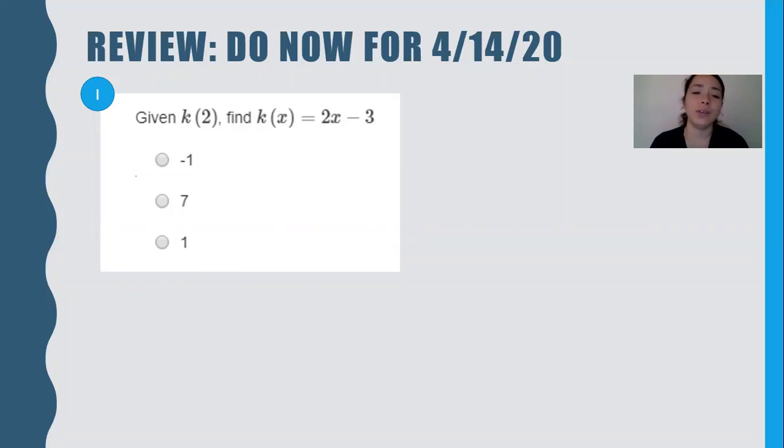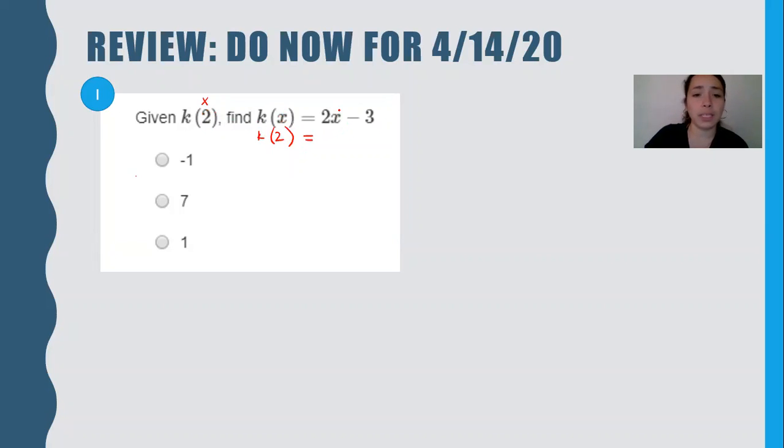Given k of 2, find k of x, which is equal to 2x minus 3. This is what we worked on the last session, so let's go ahead and review that. If it's k of 2, remember that this is in place of x. So for k of x, we're going to put k, and now the number we have to plug in is 2. Notice we're plugging it in for x.